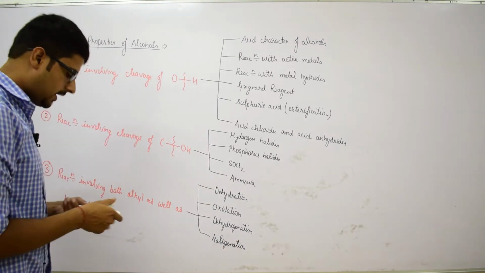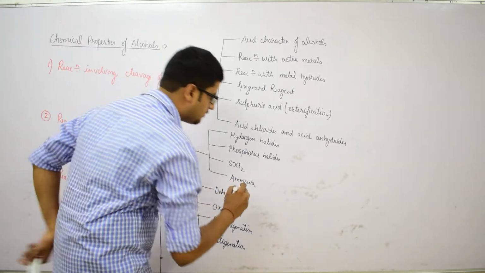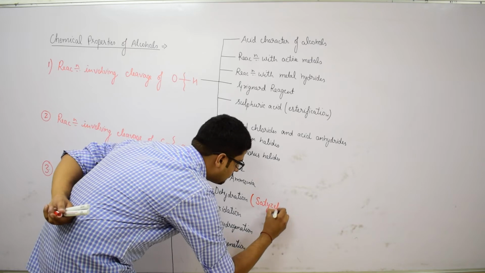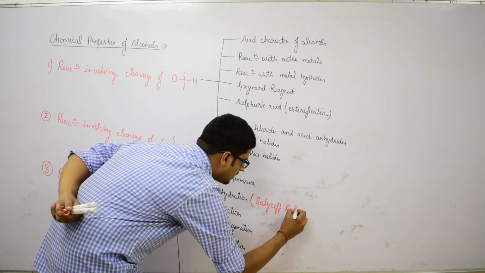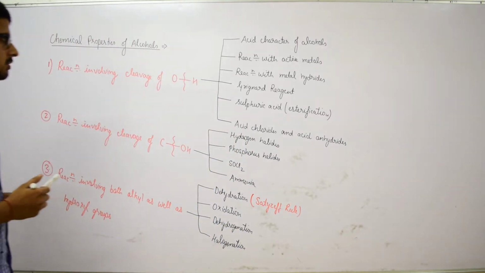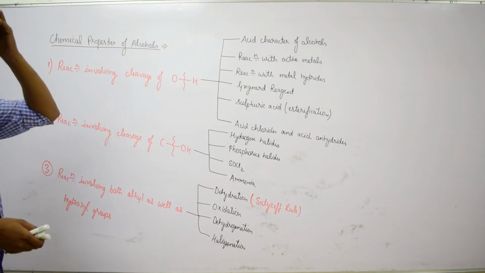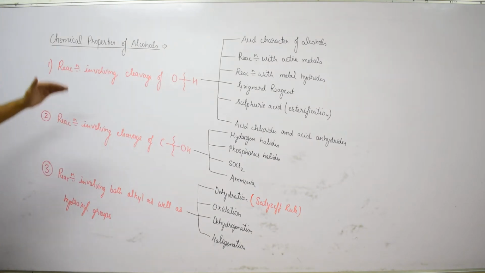And in case of dehydration, we will further discuss Saytzeff rule in case of dehydration of alcohols. So, these are the total chemical properties or chemical reactions that we have to discuss in case of alcohols.